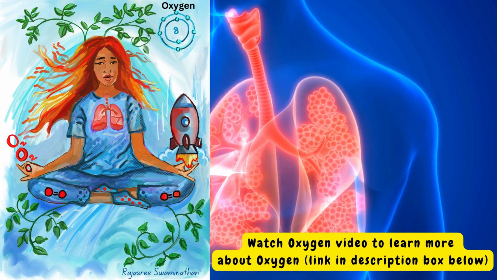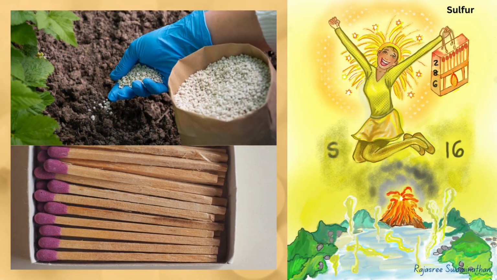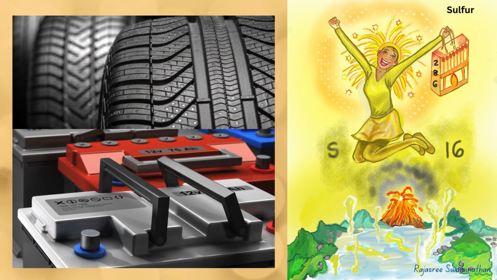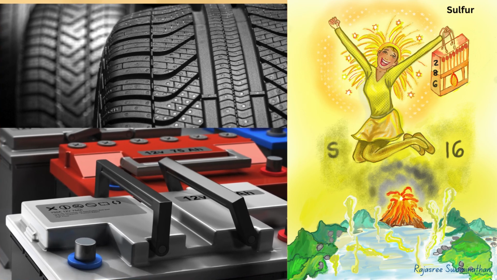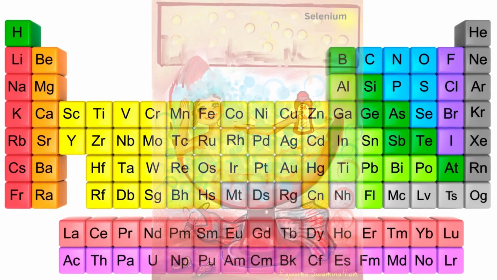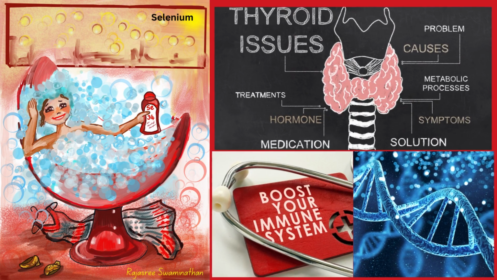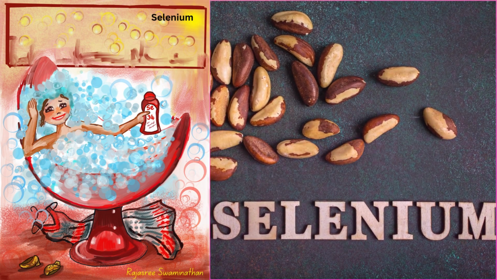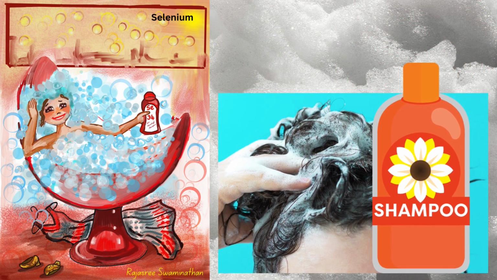Oxygen, a nonmetal, is essential for respiration. Sulfur, a nonmetal, is used in fertilizers, matches, lead-acid batteries, and vulcanization of rubber. Selenium is a nonmetal. It's a trace mineral needed for proper thyroid functioning, strong immune system, and DNA synthesis. Brazil nuts contain selenium. It's used in photocells, glass production, and anti-dandruff shampoo.